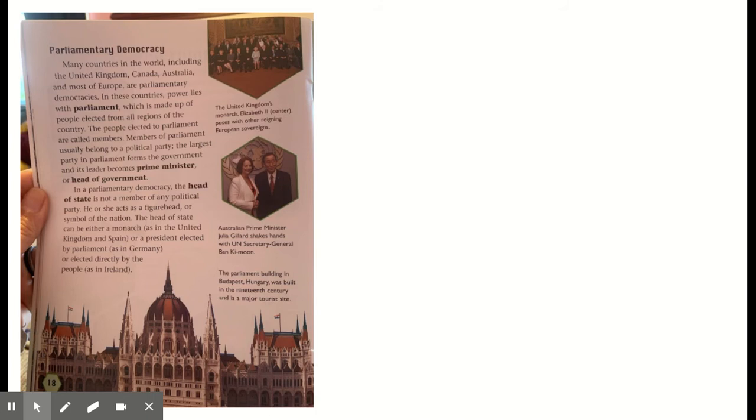In a parliamentary democracy, the head of state is not a member of any political party. He or she acts as a figurehead or a symbol of the nation. The head of state can either be a monarch, such as in the United Kingdom and Spain, or a president elected by Parliament, as in Germany, or elected directly by the people, as in Ireland.